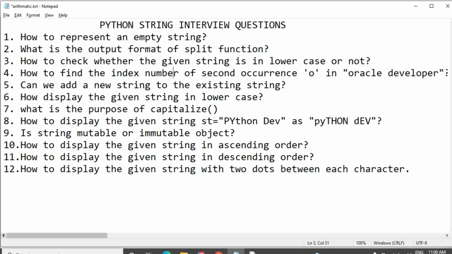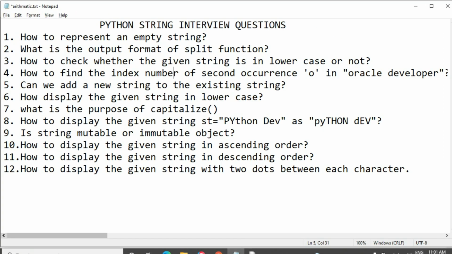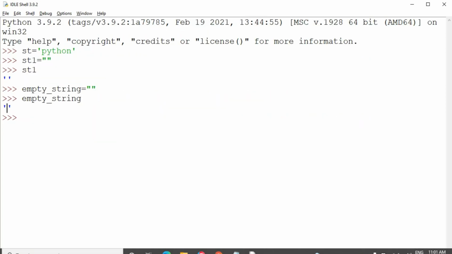Then the next one, what is the output format of the split function? In Python we have seen about the split function. They are asking what is the output format of the split function. Usually the split function is used to split the given string into multiple parts. If you take three words in a single string, the split function splits the given string into multiple parts. Let's see an example.